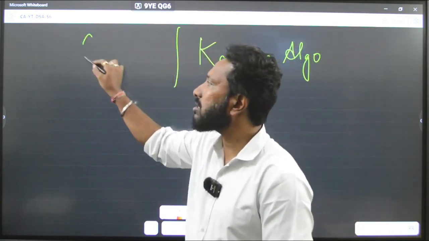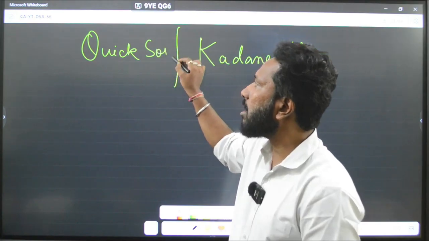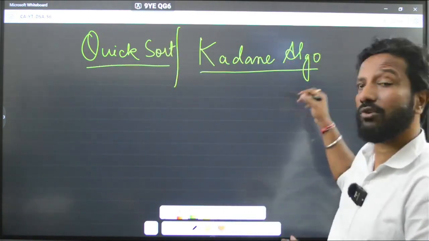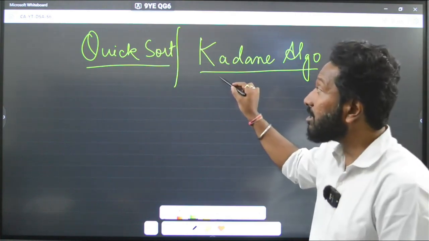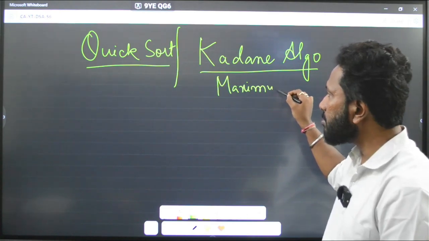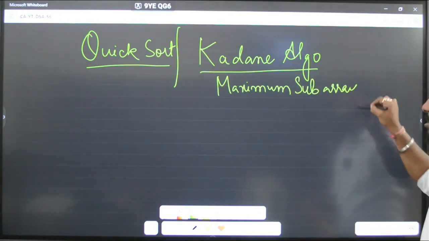Also the quick sort algo. The quick sort is also for sorting, and the Kadane's algo is not for sorting, it is actually for maximum subarray sum.